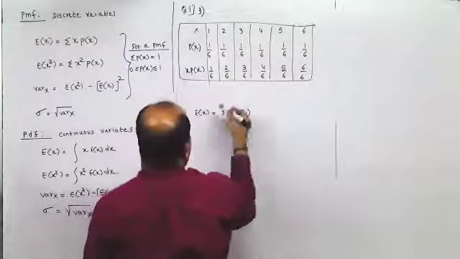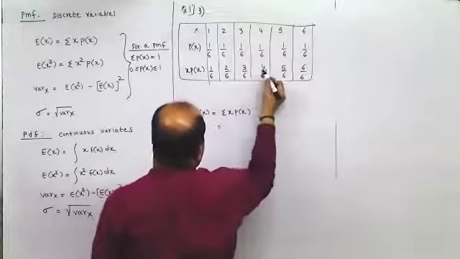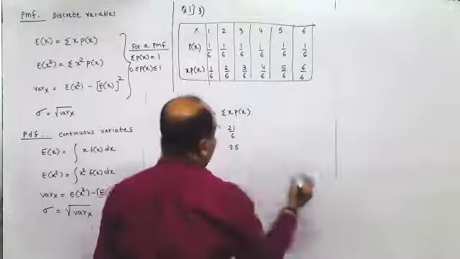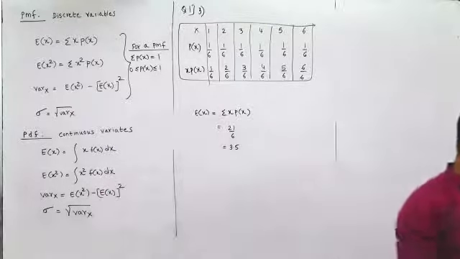So this would be 1 plus 2, 3, 3, 3, 6, 4, 10, 5, 15 and 6, 21 by 6. It is 3.5. That is the expected value of x.